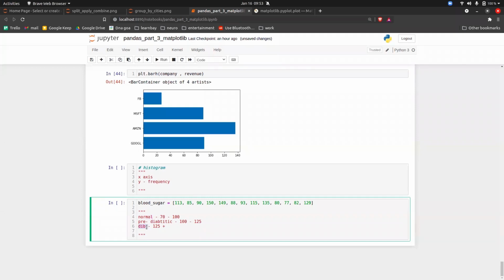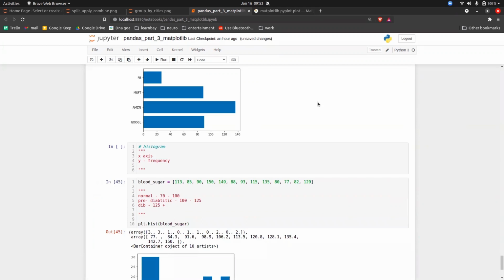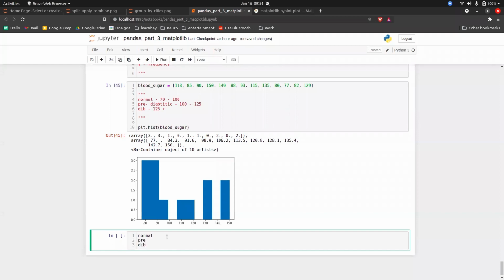This can be achieved using something called a histogram. Basically, you just do plt.hist, and inside this you put the blood sugar level. That's it, because the frequency will be automatically calculated for you. If I execute this, see, this is the histogram that I have. From this histogram, can you tell me how many people are normal, how many are pre-diabetic, and how many are diabetic?